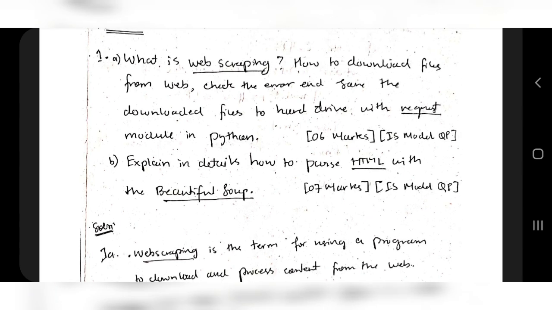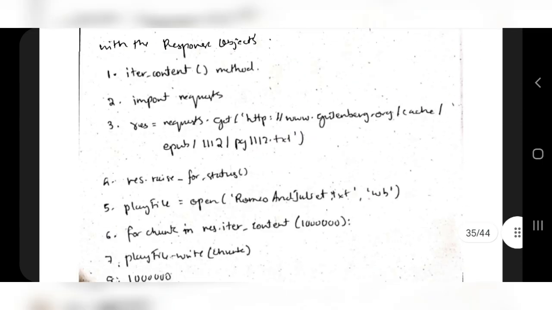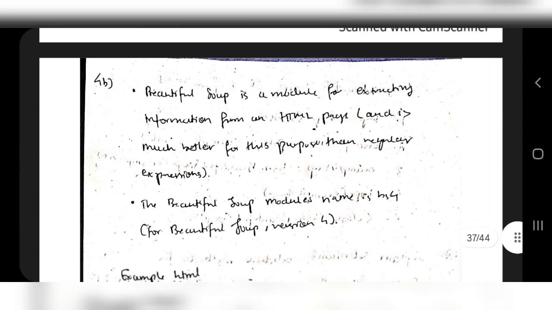And the next question is how to explain in detail how to parse HTML with BeautifulSoup, okay. Parse HTML with BeautifulSoup. Now let's discuss what the BeautifulSoup module is, okay.